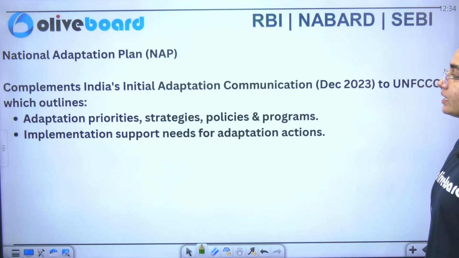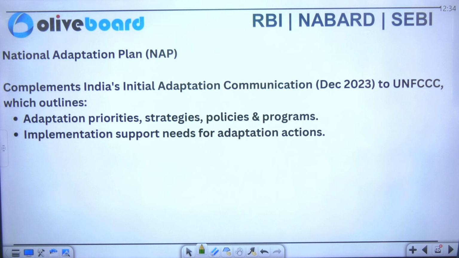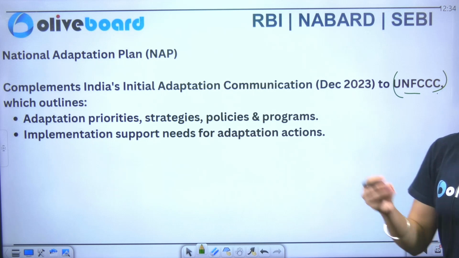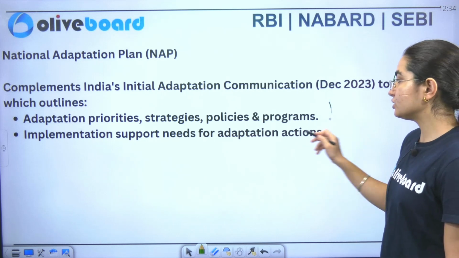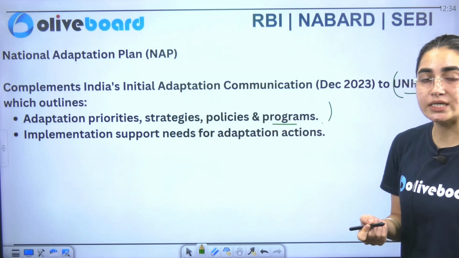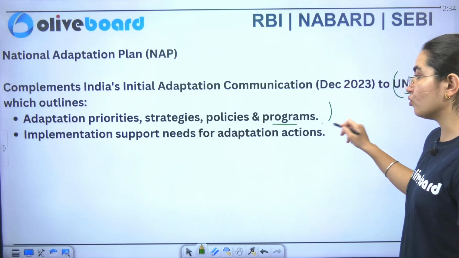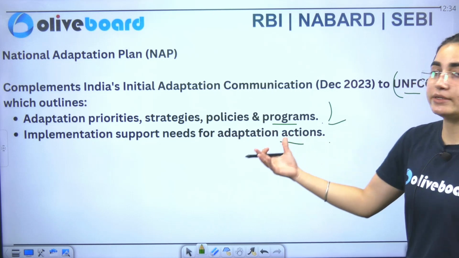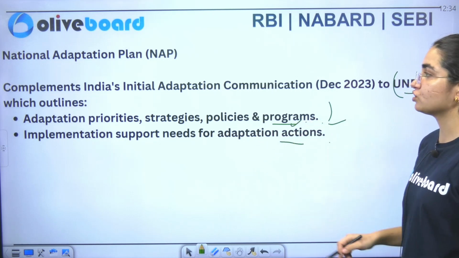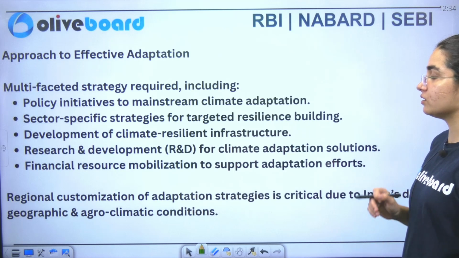Now it complements India's initial adaptation communication to UNFCCC, which outlines that adaptation priorities should be prioritized. Similarly, strategies, policies and programs will also be implemented, and similarly implementation support. There is a need for implementation support for the adaptation action. This is what has been mentioned in this particular survey.